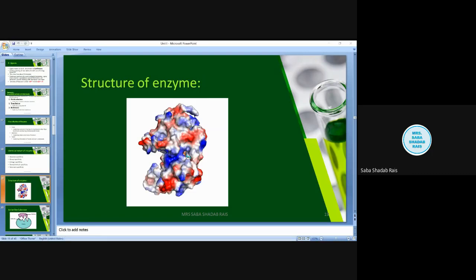Now we will be discussing the cofactor and coenzyme. What are the things which supplement or help the enzymes to work more and more efficiently? So when we talk about the cofactor and the coenzyme, sometimes some enzymes require the presence of another compound also.